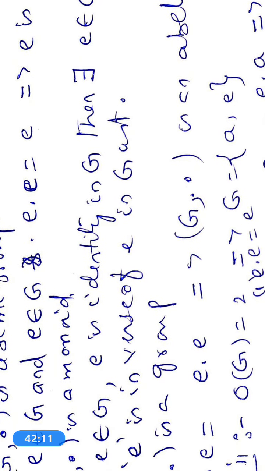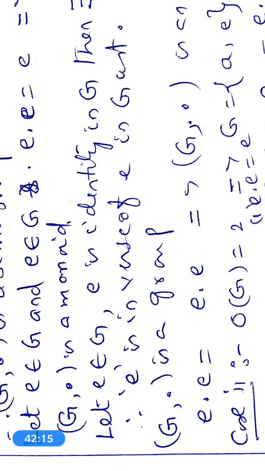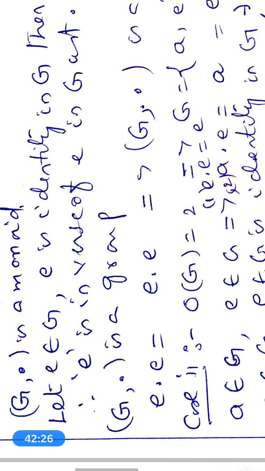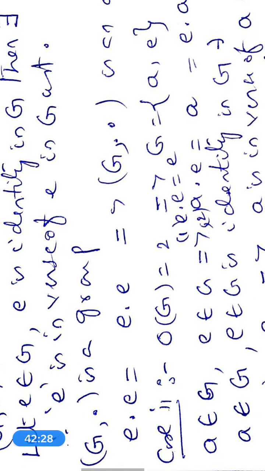Therefore the inverse of e is the element itself. Therefore e is the inverse of e in G with respect to dot. Therefore every element in G, because G has only one element, has an inverse. Therefore (G, ·) is a group.